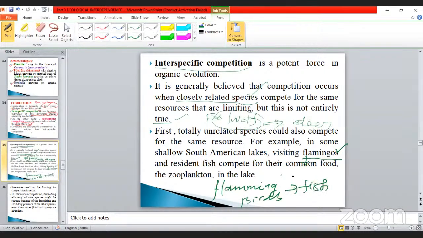Zooplanktons are minute unicellular and multicellular small animals present in the lake. Okay, that is the example given.